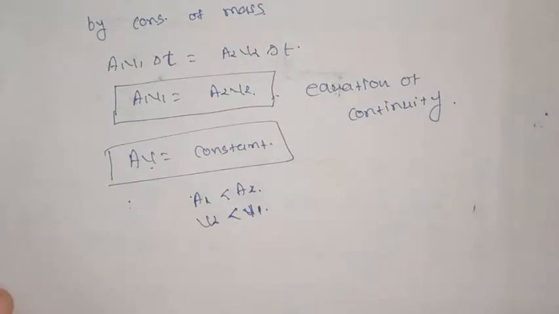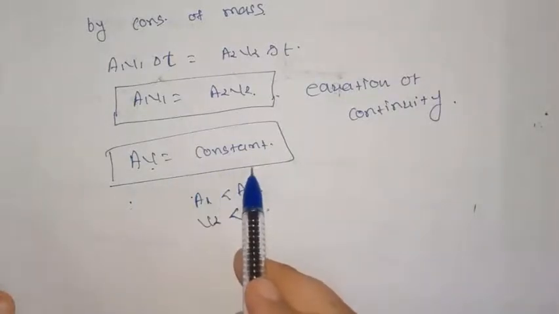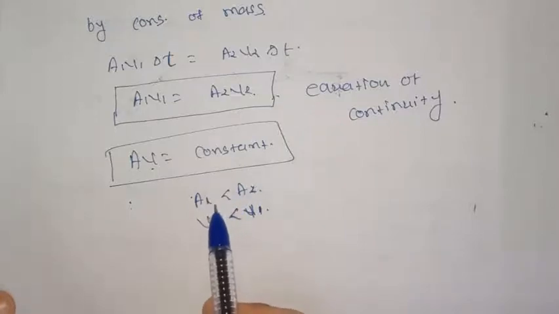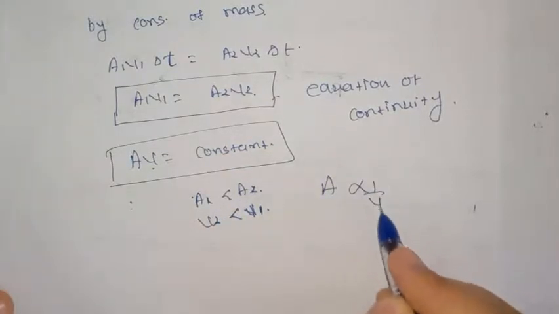The equation of continuity states that for the streamline flow of an incompressible fluid through a pipe of varying cross-section, A into V remains constant. This equation shows that the fluid velocity at a point is inversely proportional to the area of cross-section.